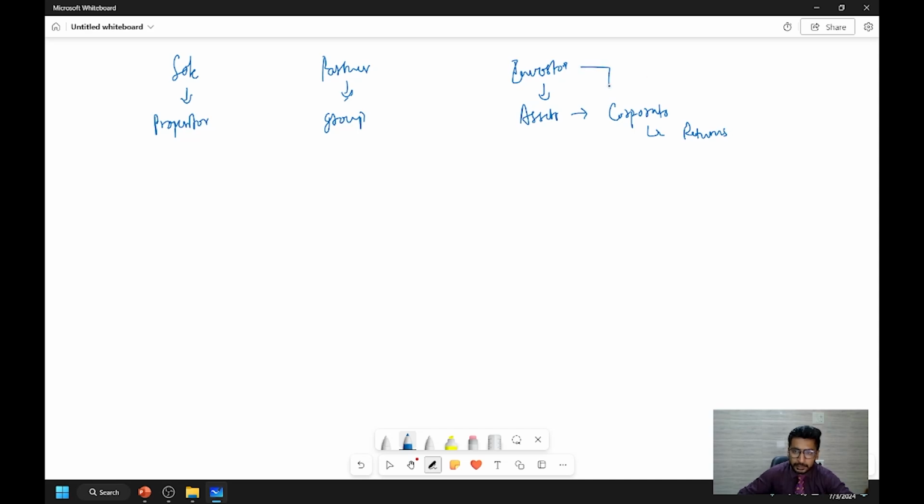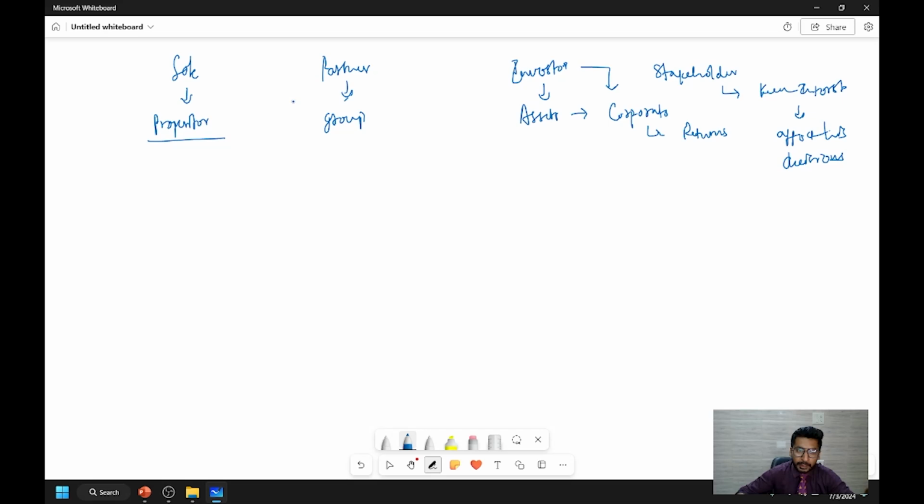This investor is directly correlated with the company and is a stakeholder of the company. Now, what is a stakeholder? A stakeholder is a person who has a keen interest in the workings of the company, and the workings of the company affect his decisions. A stakeholder can be anyone: a government, a person, a shareholder, an employee. Anybody who is related to that particular company is a stakeholder of that company.